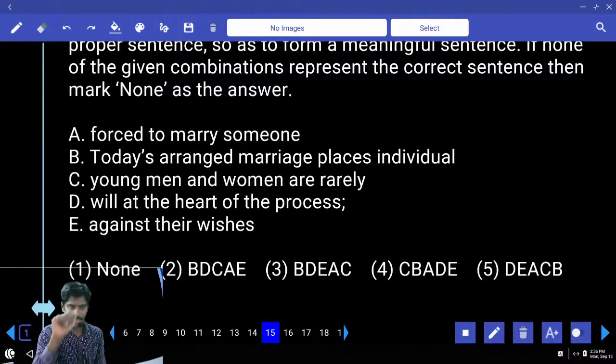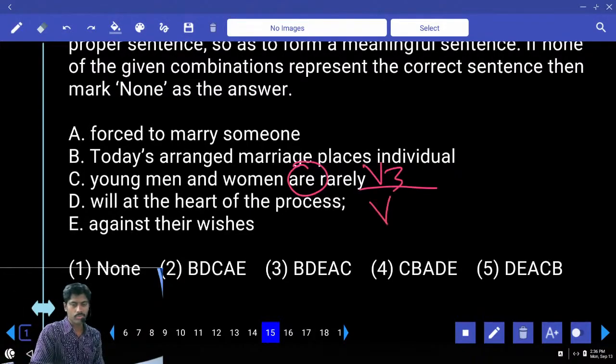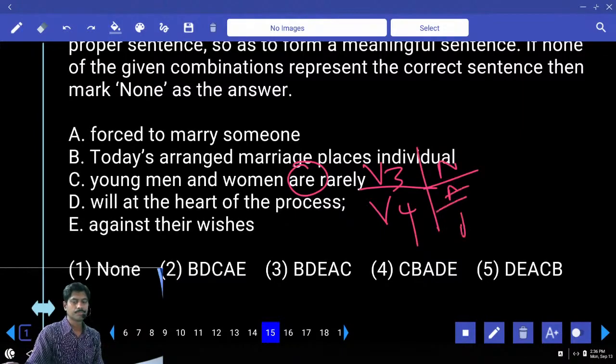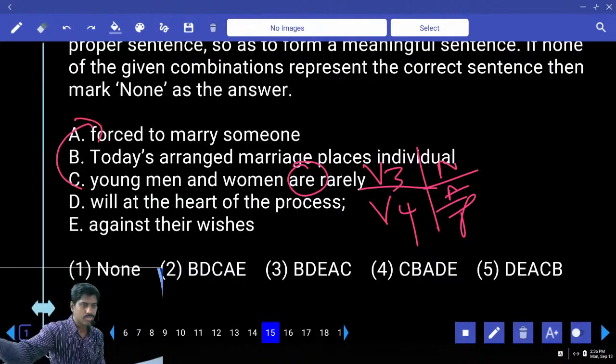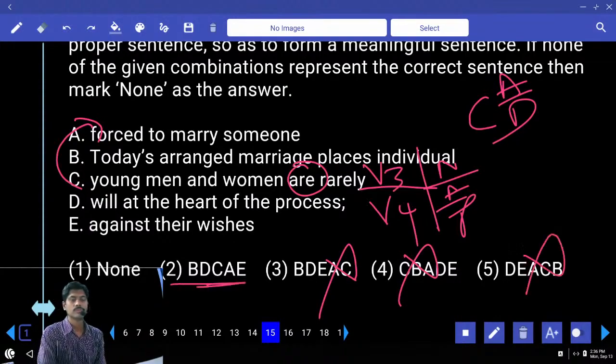Look at C. Young men and women are rarely. R is given. After R, what is required? V3, V4 or NAP. Are rarely forced? Yes. Are rarely today's arranged? Rarely will, no. Are rarely against their wishes? Maybe. So CA or CD? CA okay? No. Nope. Nope. Let me go ahead with the second one. For the confirmation I'm reading: Today's arranged marriage places individual will at the heart of the process.